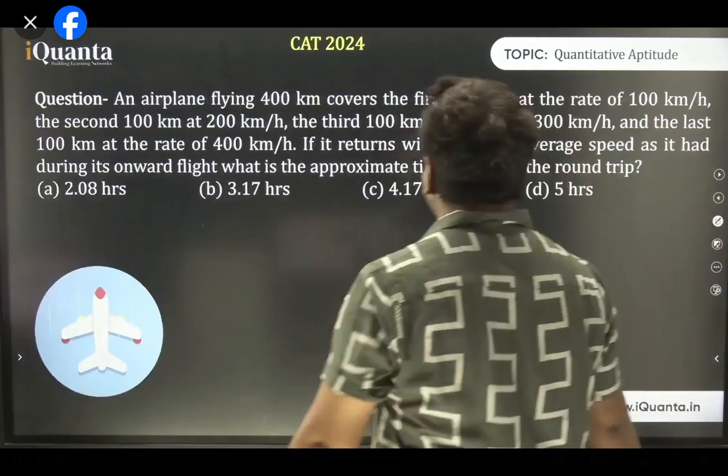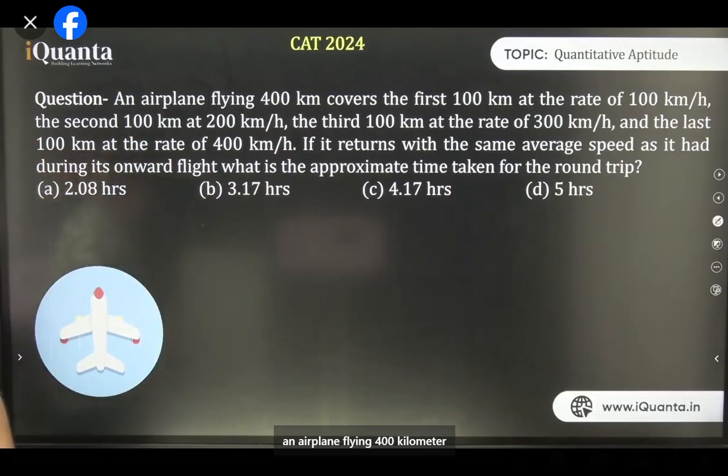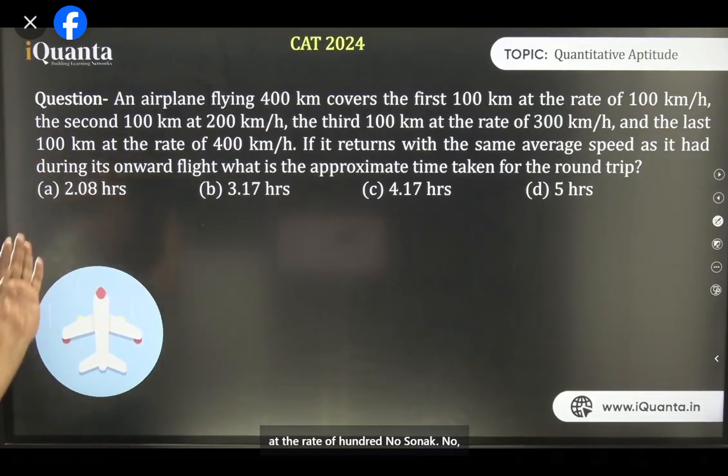Okay, coming to next. An airplane flying 400 km covers the first 100 km at the rate of 100. Pad lo, solve kar do.